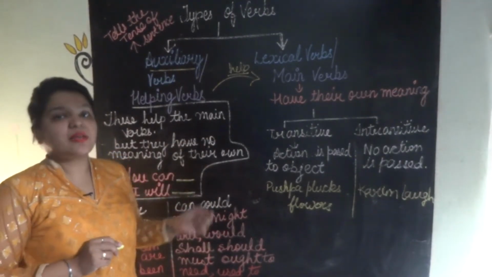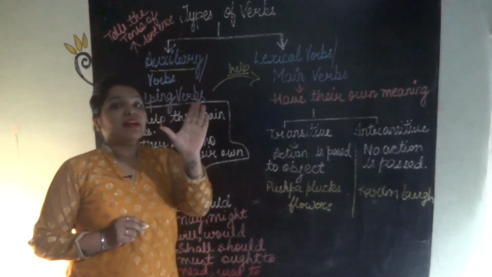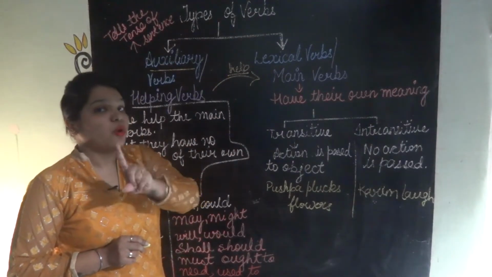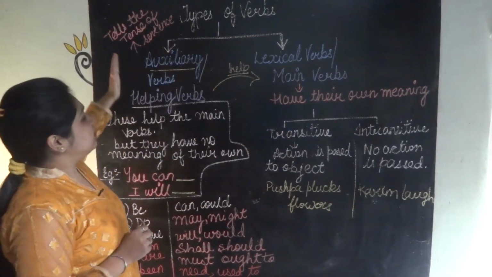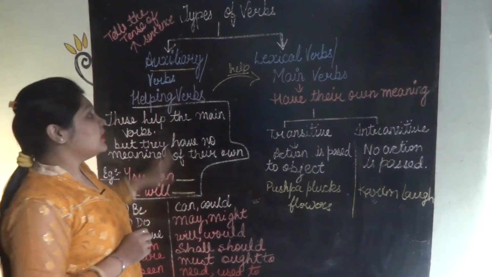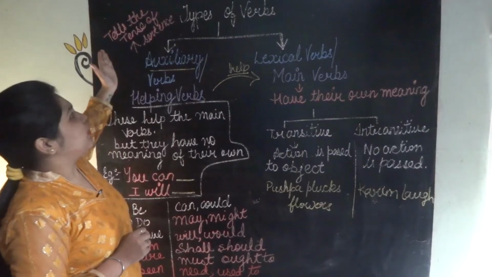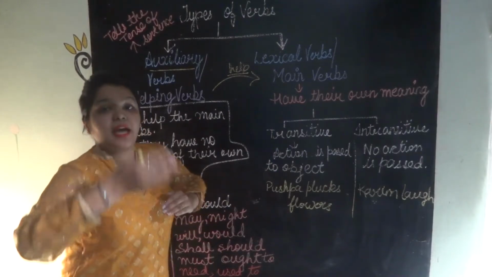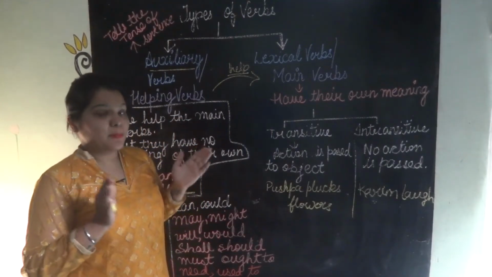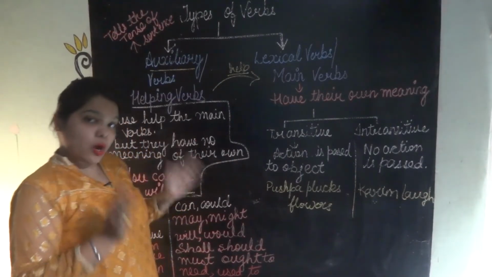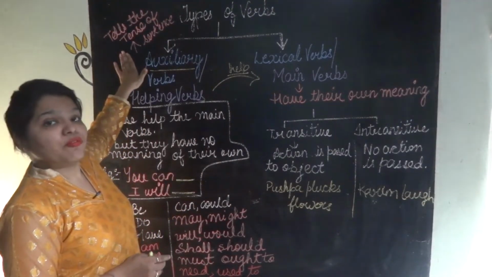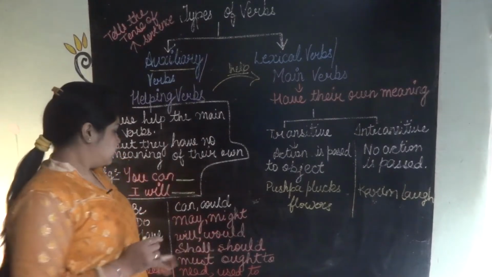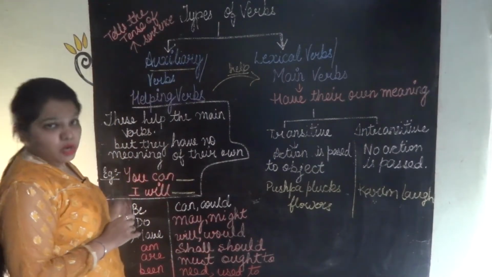Because what is a sentence? A sentence is what makes a complete sense. But in this, complete sense is not being made. So, these are the auxiliary verbs and the main verbs. Helping verbs tell us the time of the thing which is to be done, which is being done. Okay, this tells the tense of the sentence, that at what time the subject is doing. Okay, these are the examples of auxiliary verbs.